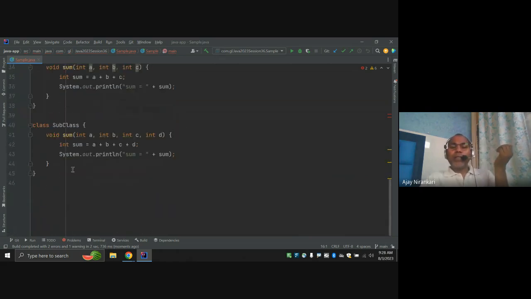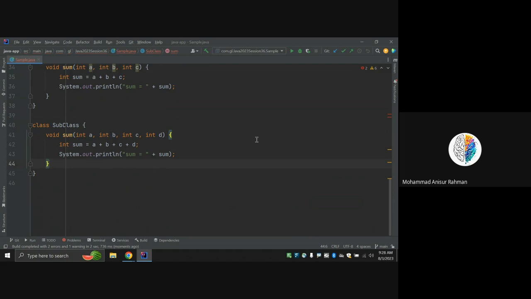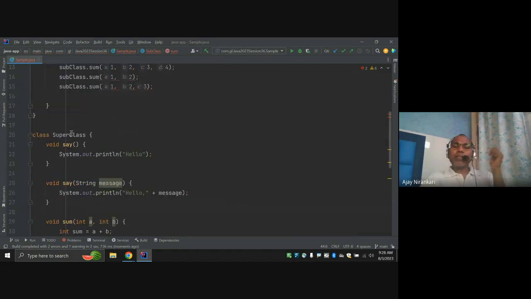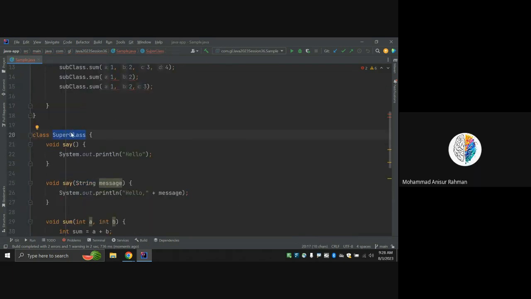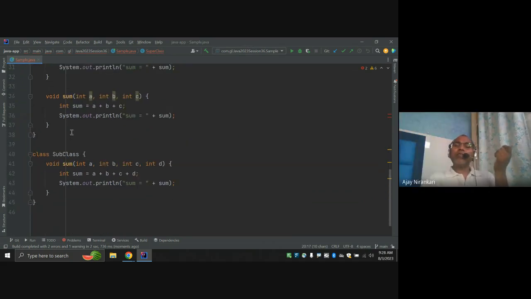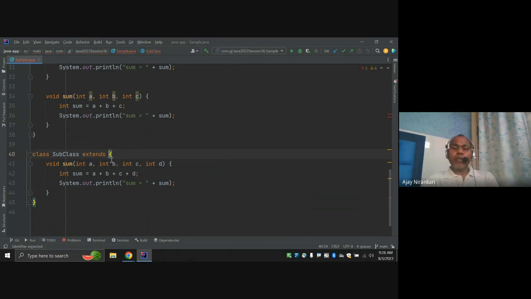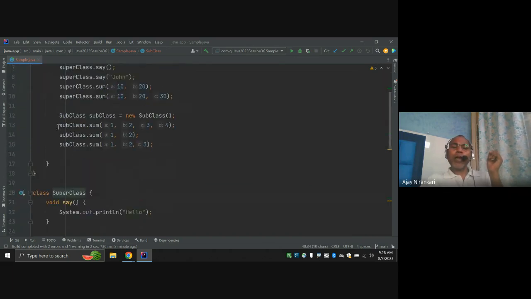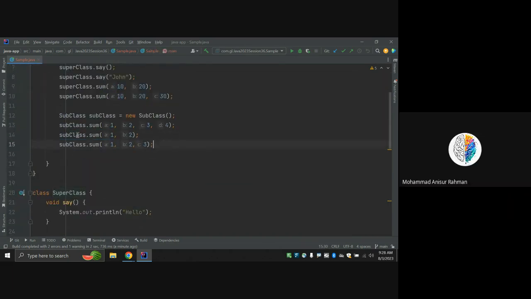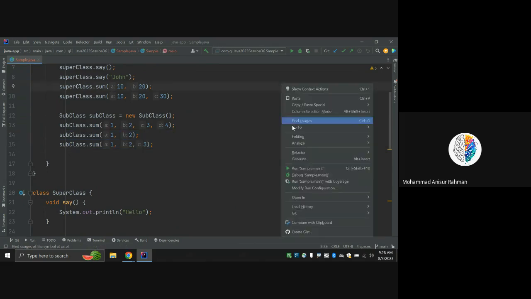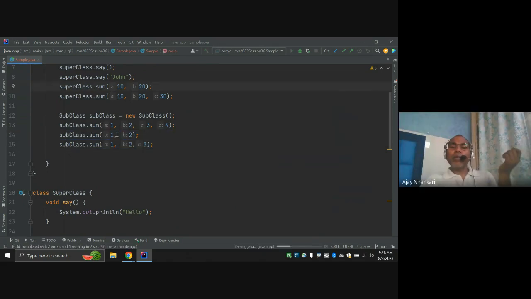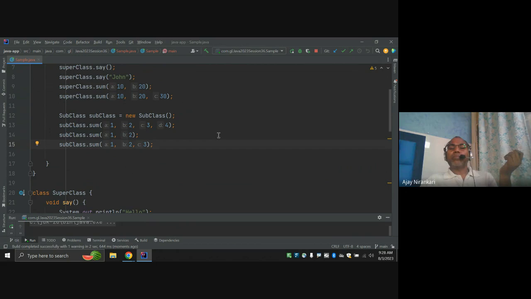You can go and write this code here, or use inheritance. I'm saying this class has already written this logic, right? Why am I going to write it again? Why can I not use inheritance? So I say here extends, which means do inheritance from your superclass. Notice now our compiler is very happy to run this code. If you run it, the compiler is now able to run this code.